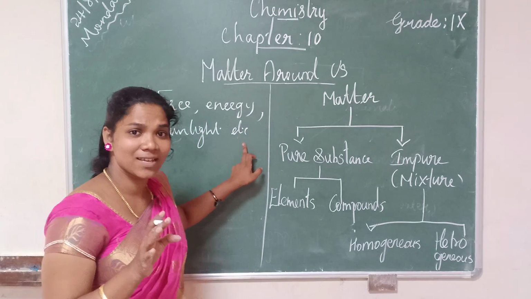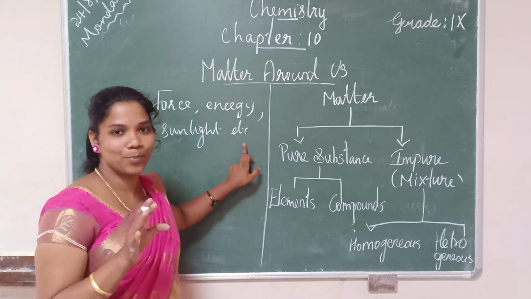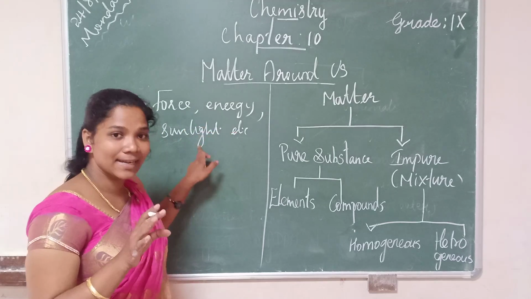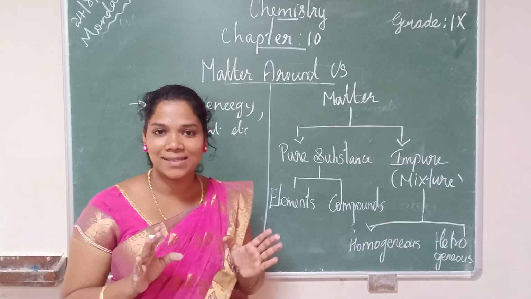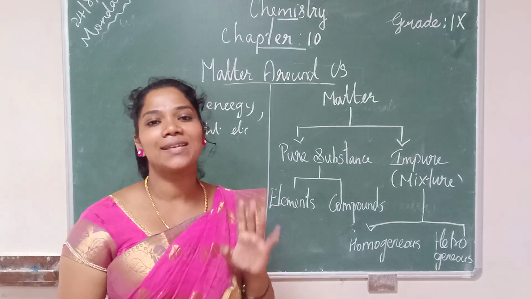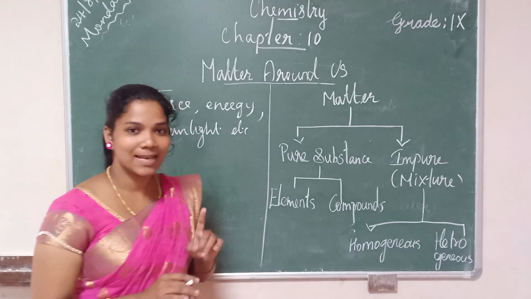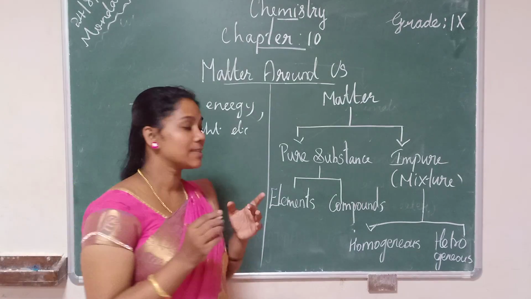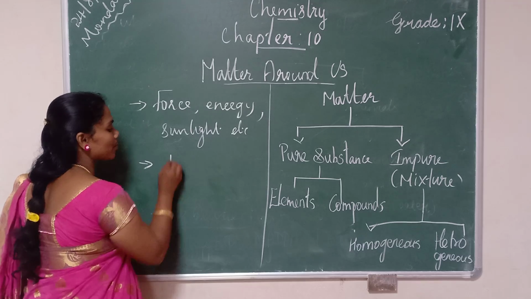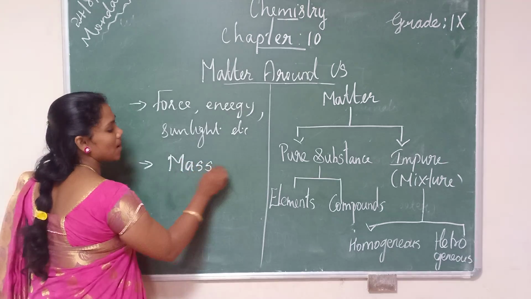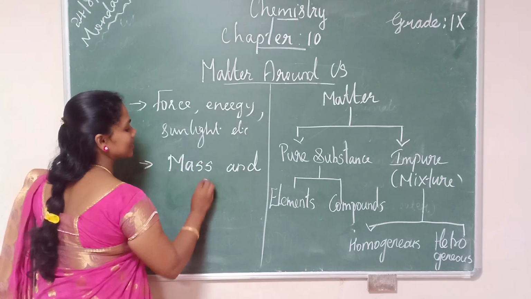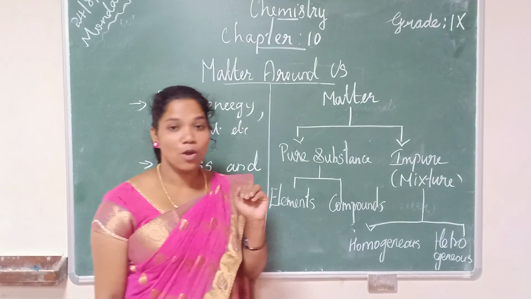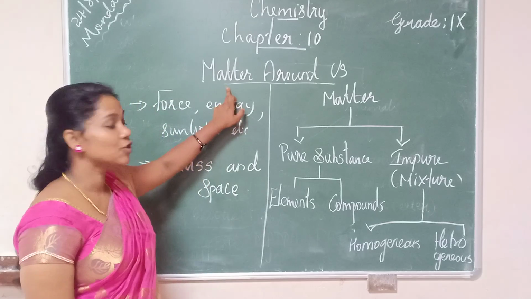Why are they not considered matter? Matter has to have some properties to be determined as matter. Force, energy and sunlight do not have mass and do not occupy space in the universe. So the substance present in the universe, if it possesses mass and occupies space, we call that matter.